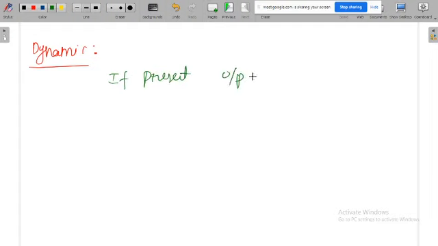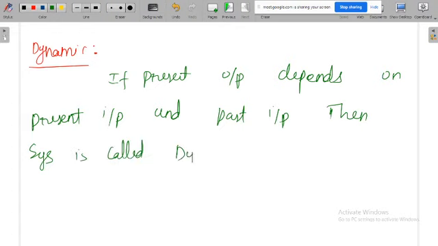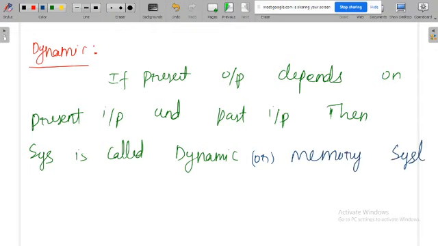What is another name for dynamic system? That is the system with memory. So the other name for this one is dynamic or memory system.